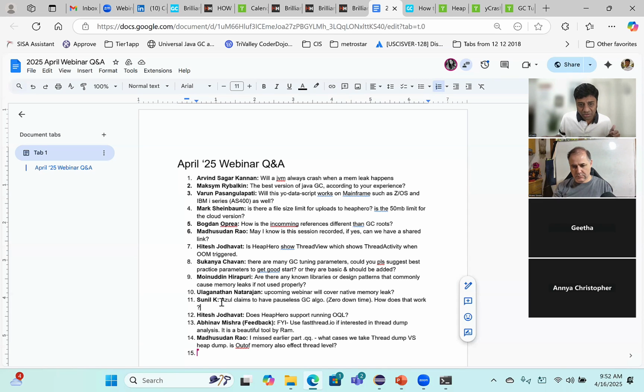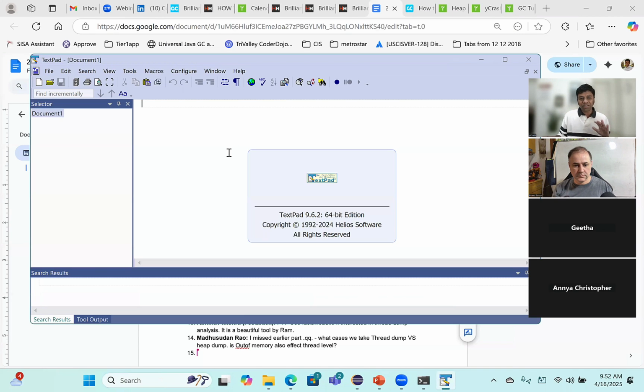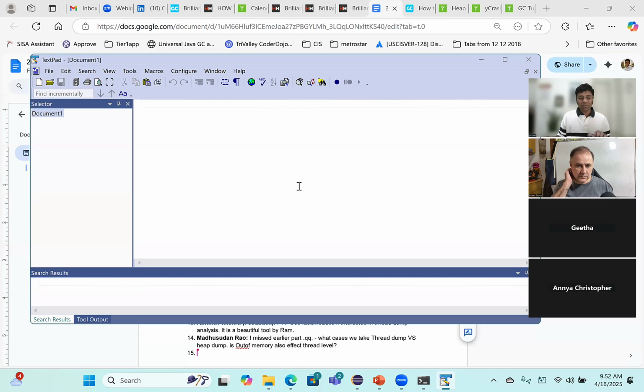And Sunil says, Azul claims to have pauseless GC. How does that work? Yes, Sunil, Azul is a great company. It's a great JVM. They provide you the pauseless GC. In the interest of time, I wouldn't be able to go into much detail. But friends, when it comes to garbage collection tuning, there are three KPIs that we want to work on. One is the pause time.